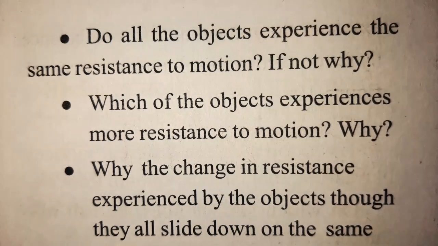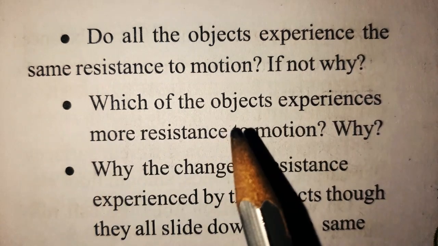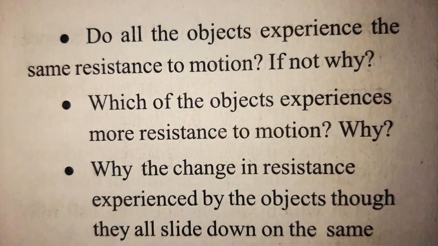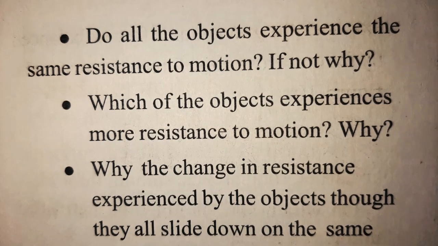Next question: do all the objects experience the same resistance to motion? If not, why? If they experienced the same resistance, all objects would have to move with equal speed, but we observe that the objects are moving with different speeds. That means they are experiencing different resistances because of the surface smoothness. The ice cube surface is more smooth compared with the eraser, sharpener and coin.